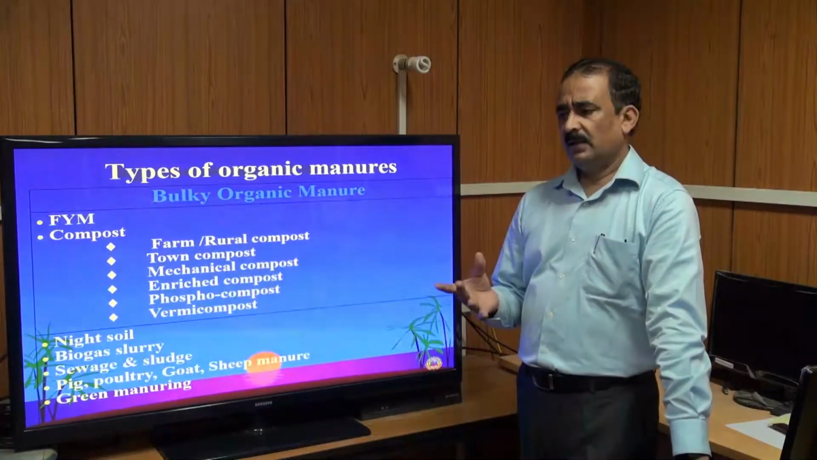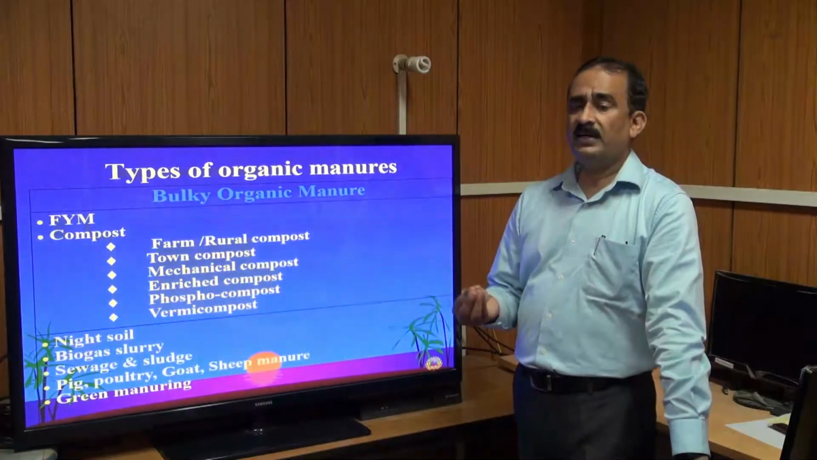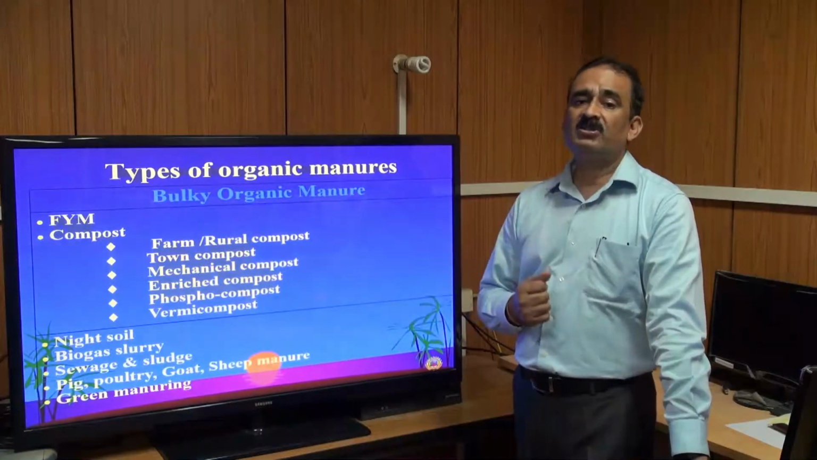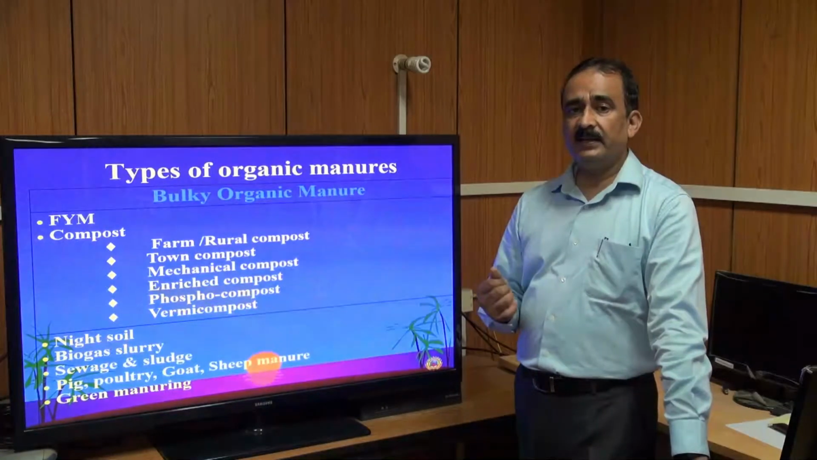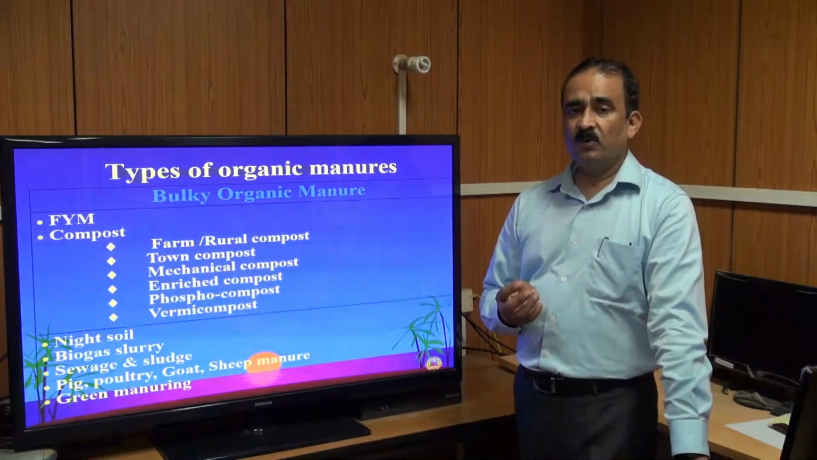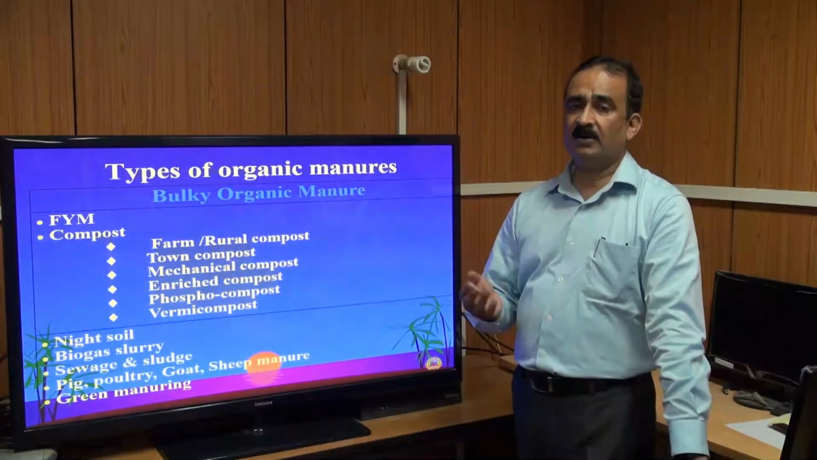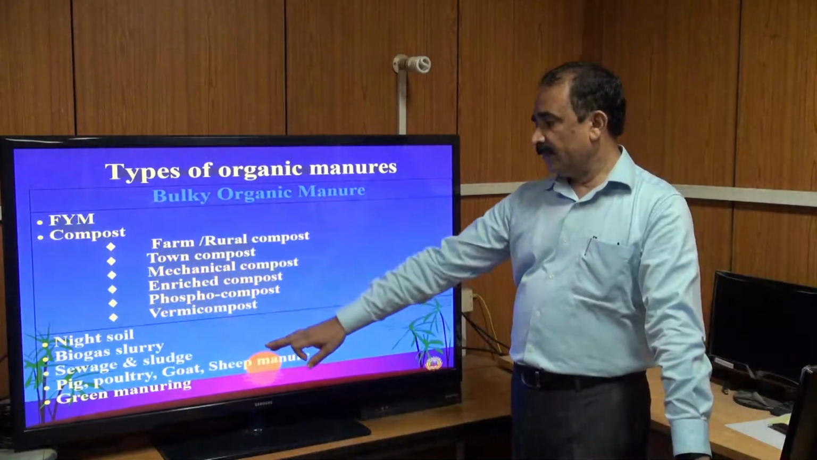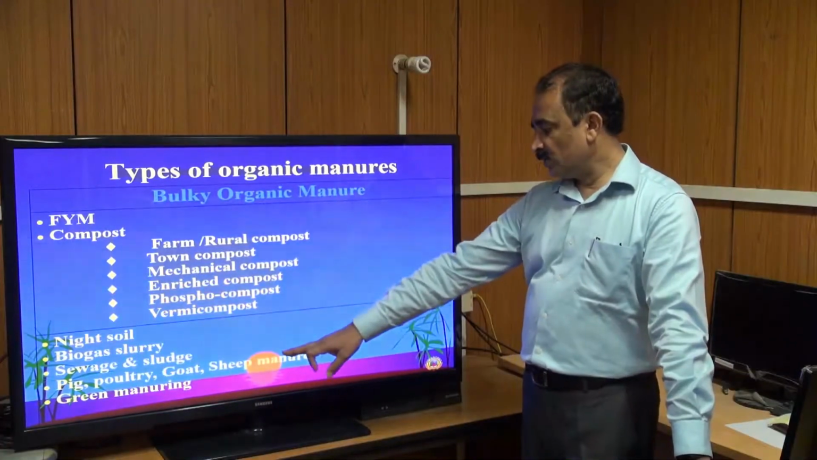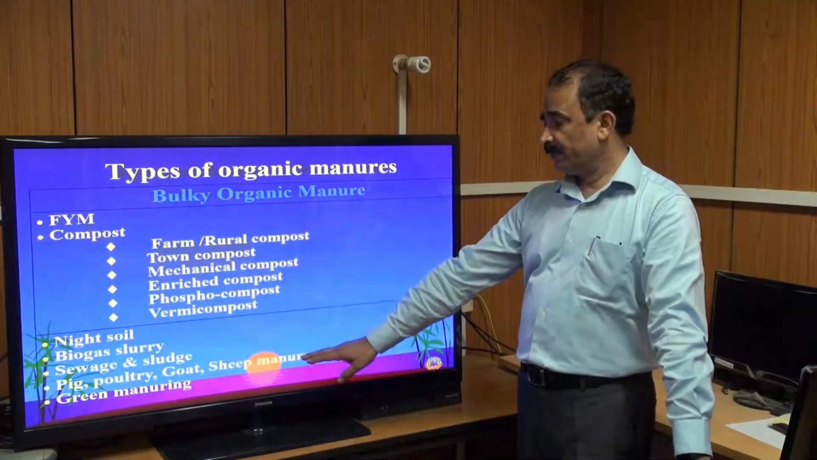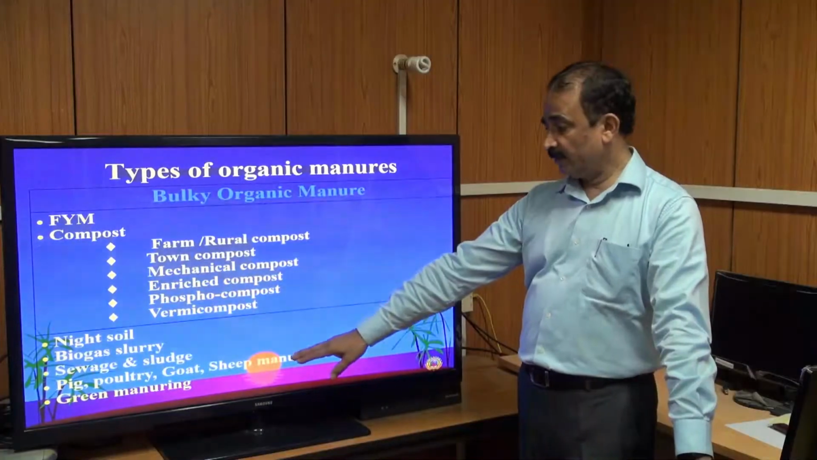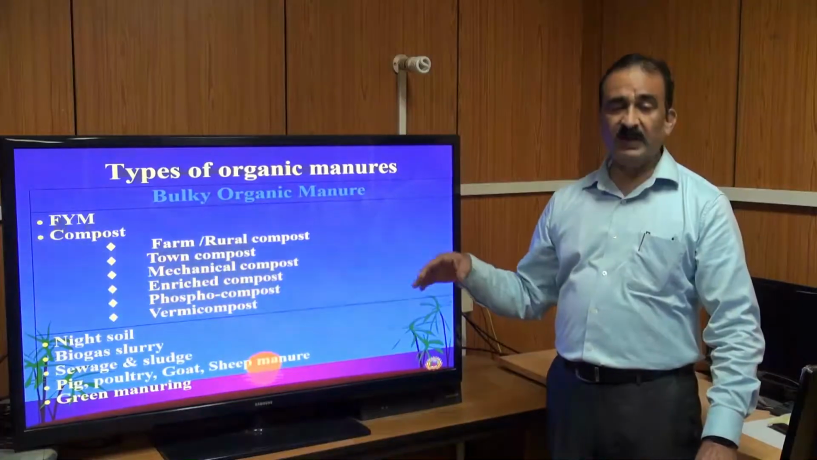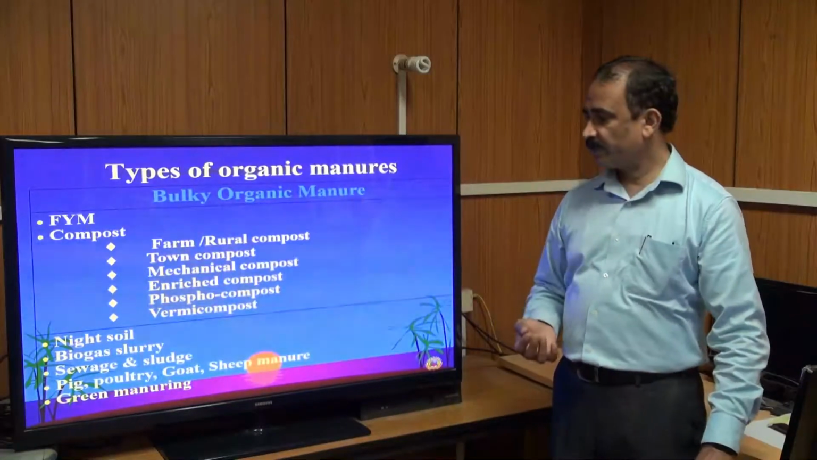There are a few disadvantages with this sewage and sludge. It has heavy metal toxicity. It contains cadmium, cobalt, nickel, etc., which is harmful not only for human but also for animal health. Then pig, poultry, goat, sheep manure is very beneficial for organic farming. Then green manuring. So these are some organic manures that are produced by some microbes.